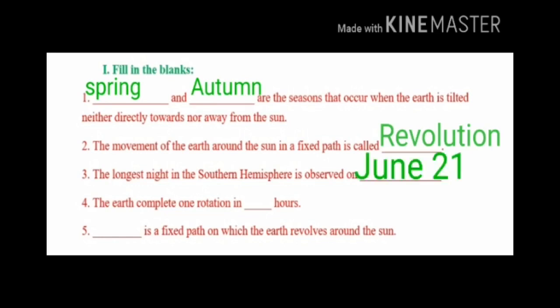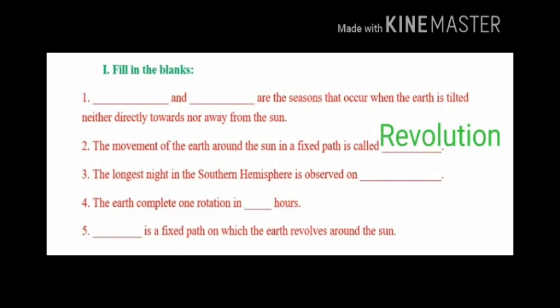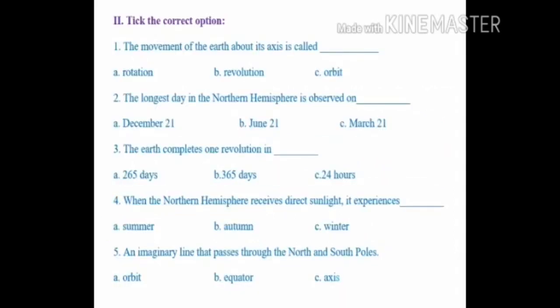Third question: the longest night in the southern hemisphere is observed on dash. Answer is June 21st. Fourth one, the earth completes one rotation in dash hours. Answer is 24 hours. Fifth one, dash is a fixed path on which the earth revolves around the sun. Answer is orbit. Children, next one, tick the correct option.